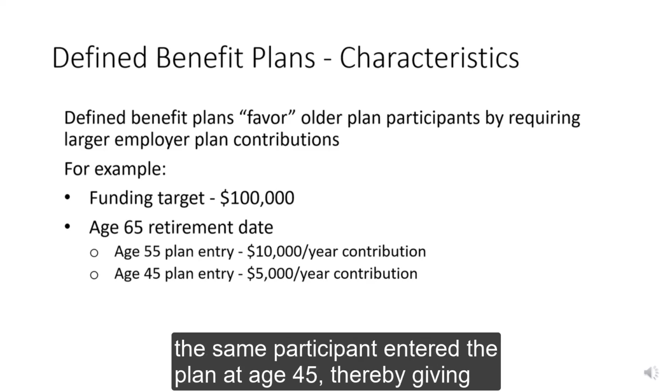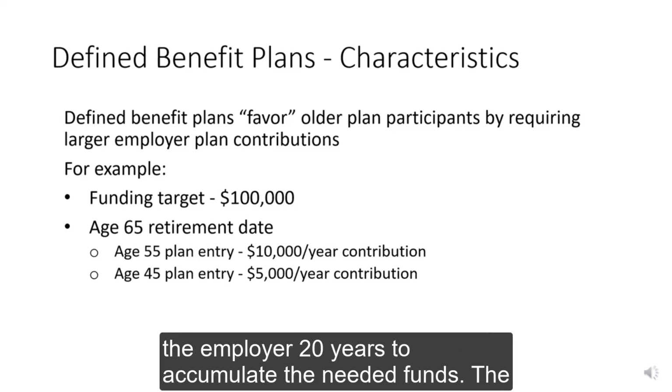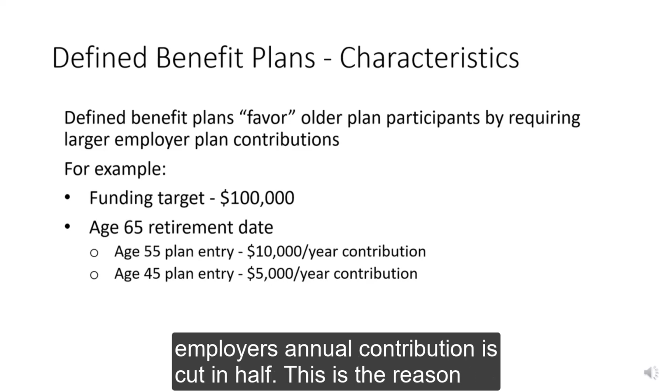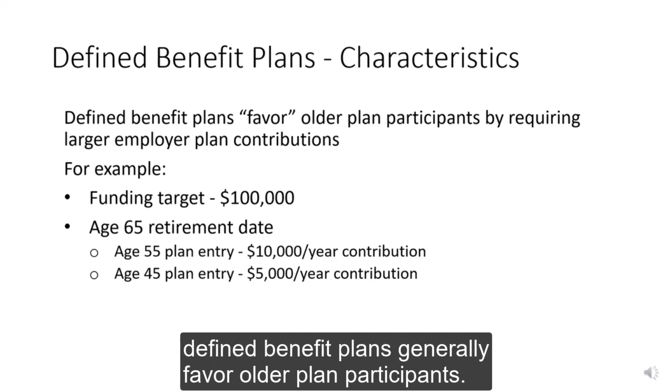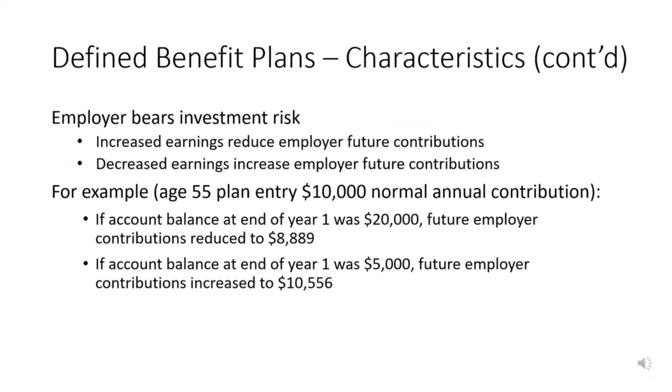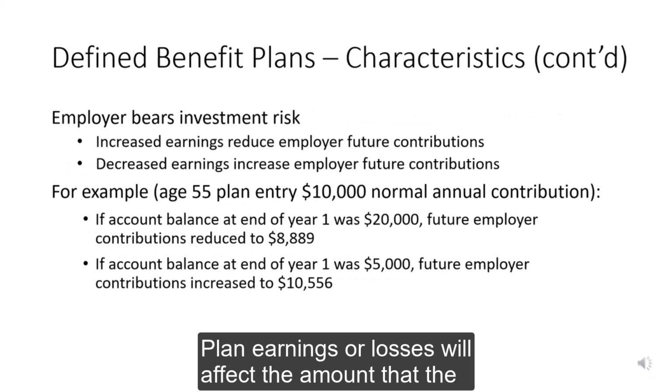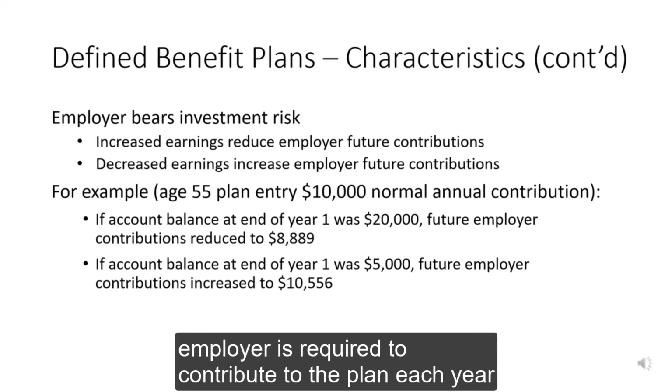However, if the same participant entered the plan at age 45, thereby giving the employer 20 years to accumulate the needed funds, the employer's annual contribution is cut in half. This is the reason defined benefit plans generally favor older plan participants. Plan earnings or losses will affect the amount that the employer is required to contribute to the plan each year.